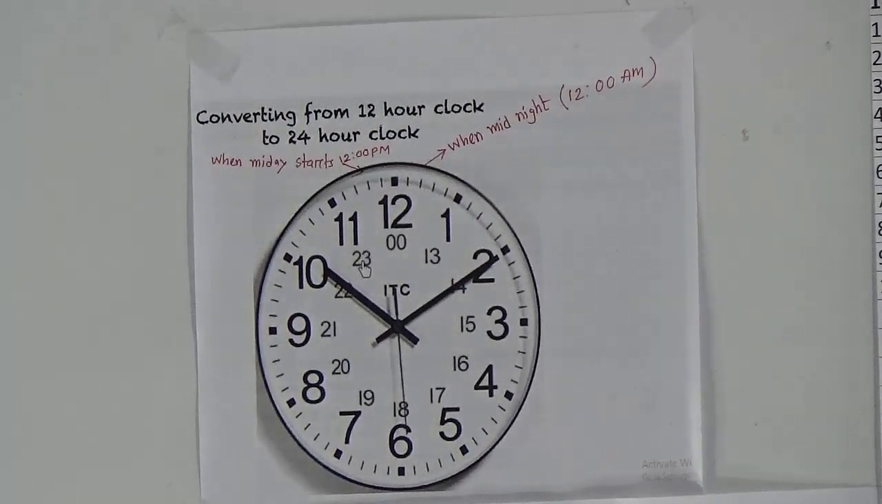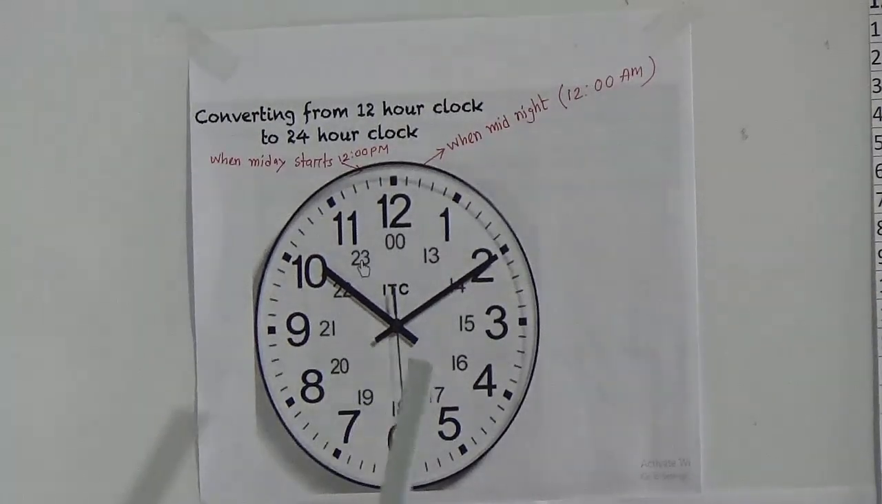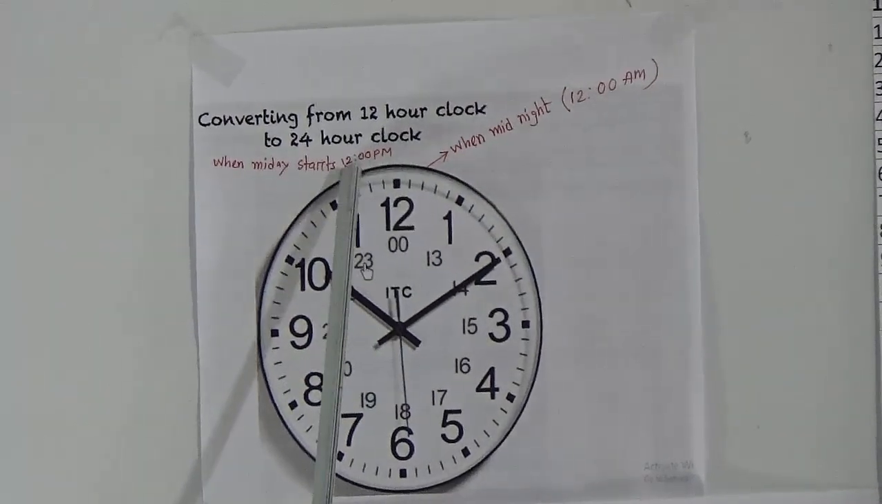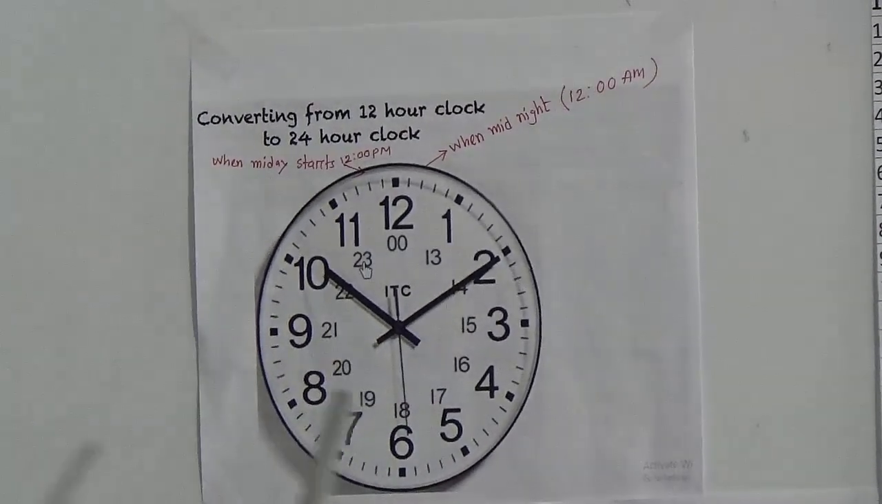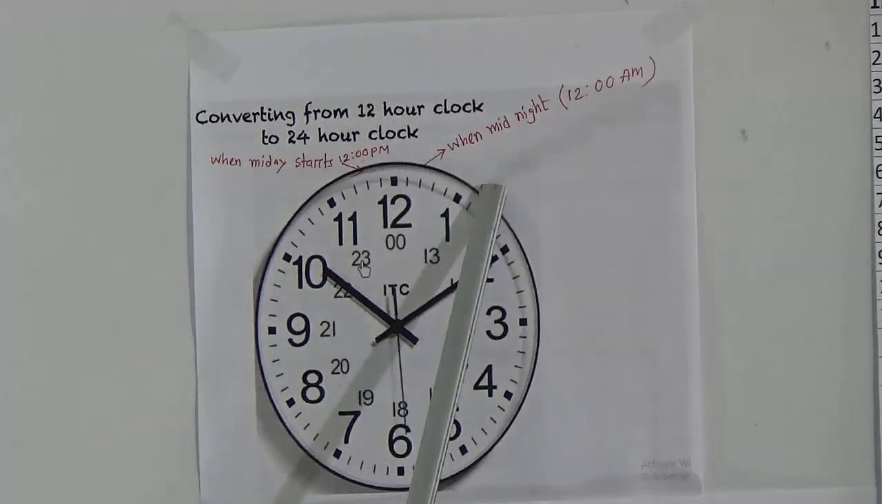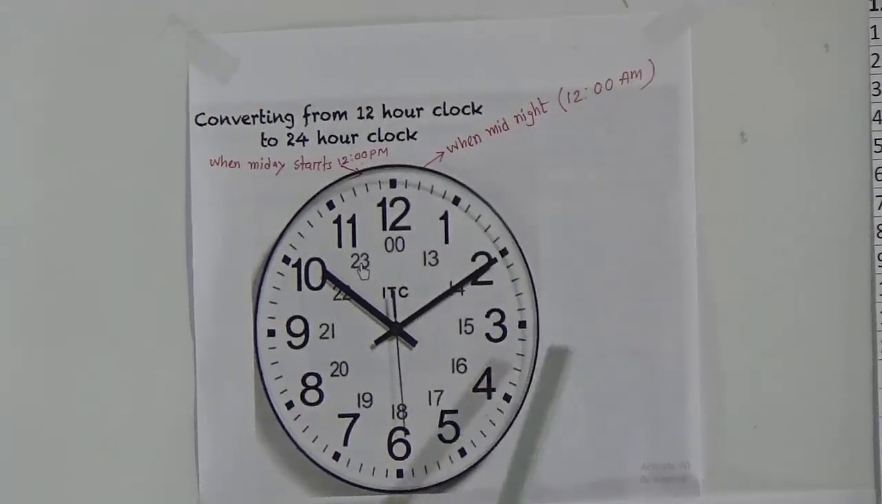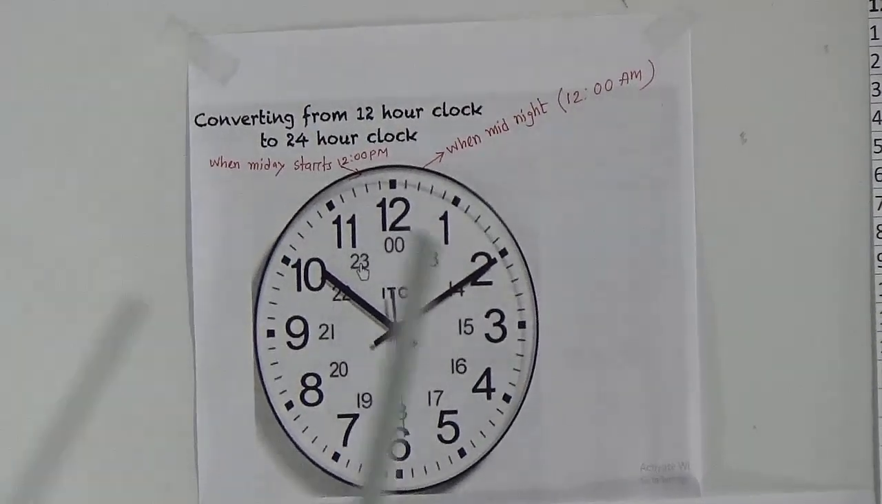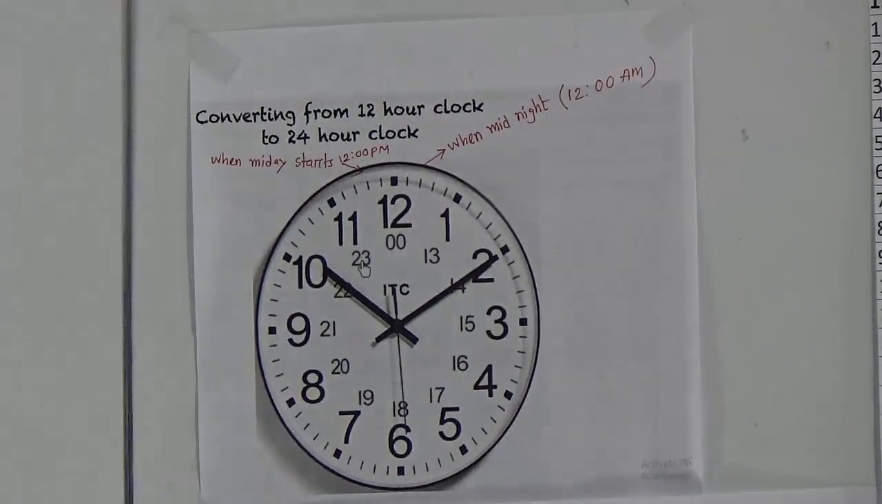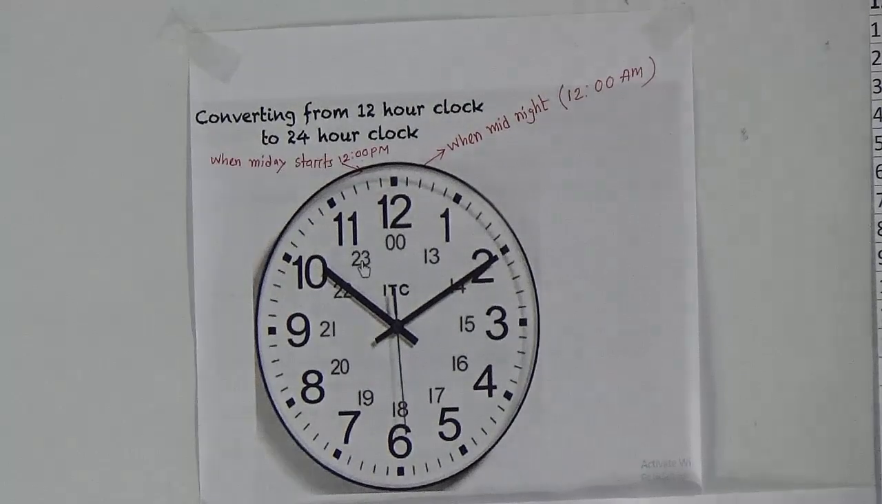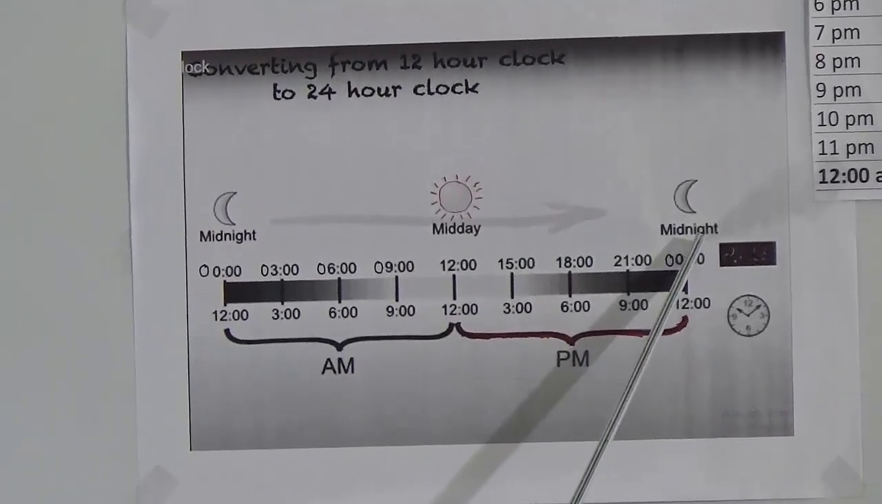But when midday starts, then we will say 12 p.m. Then after 12 p.m. we will say in this way 1 p.m., 2 p.m., 3 p.m., 4 p.m., 5 p.m. But what is the difference between 12-hour clock and 24-hour clock? You see, this is midnight, this is midday, this is midnight.